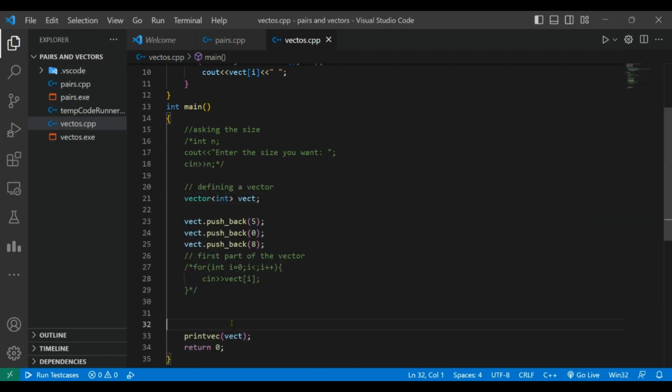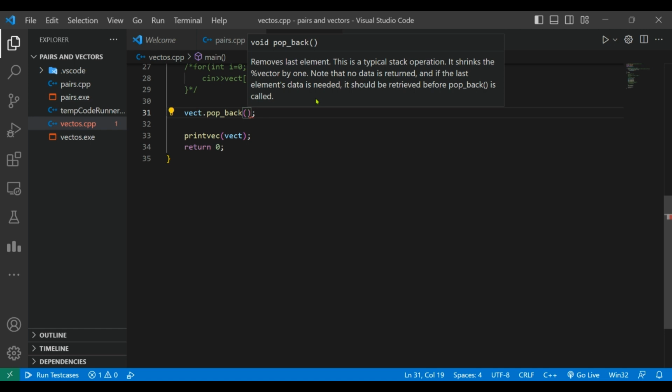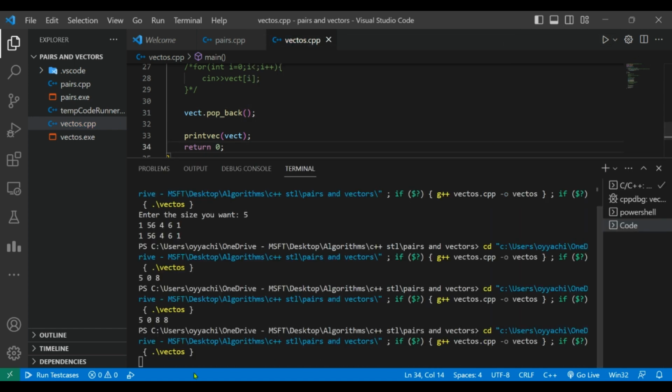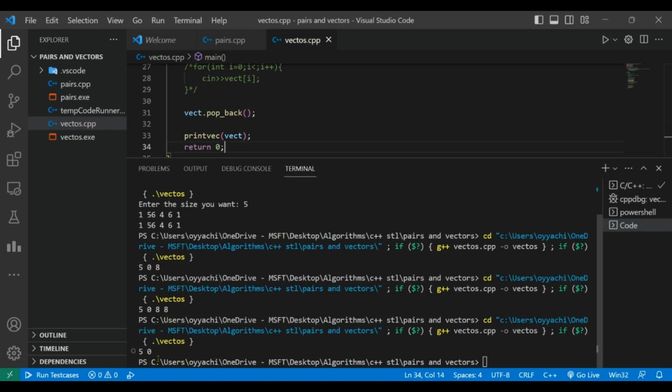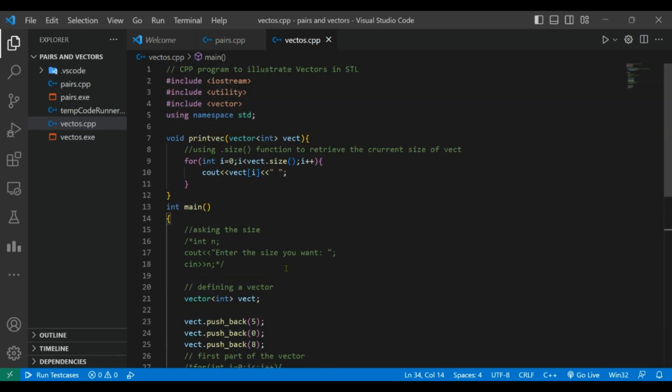I was also showing you that pop back function, right? Pop back is a very cool function. You can just pop the latest element that you have entered. My latest element that I have entered is 8, right? So if I change it to pop back, this will be popping my 8 out. You don't give anything here, you just have to give this. So it will be popping the last element that you have entered, and 8 is now removed. So these are again some functions for vector that you can use.